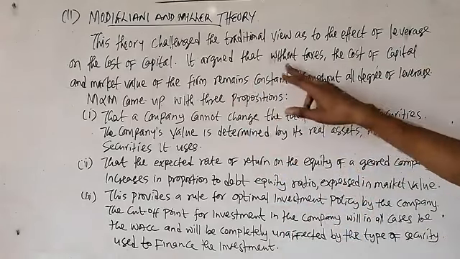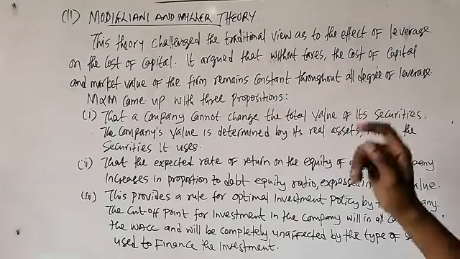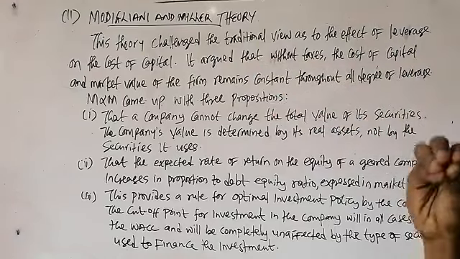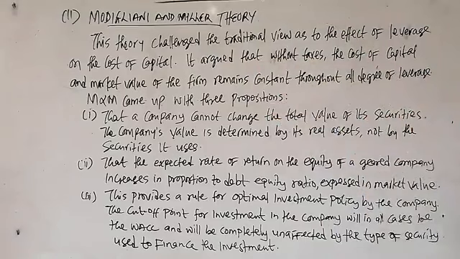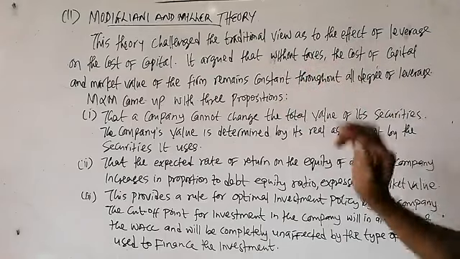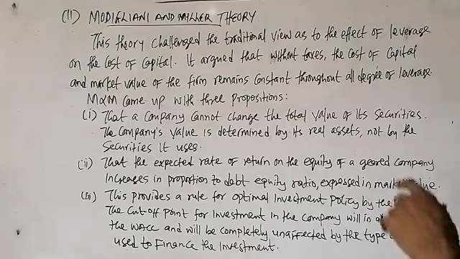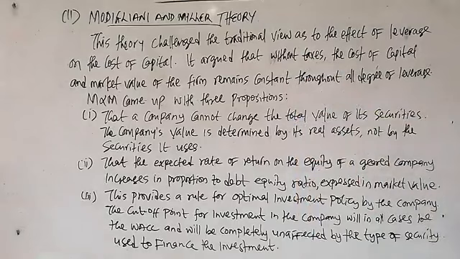Because we're going to look at the formula for computing what? The cost of equity of a geared company. A geared company is a company that has an element of debt in its capital structure. Cost of equity of a geared company, the weighted average cost of capital of a geared company with and without tax. In the next video, we're going to examine other variants of M&M, looking at the formulas to compute cost of equity and weighted average cost of capital with tax and without tax.